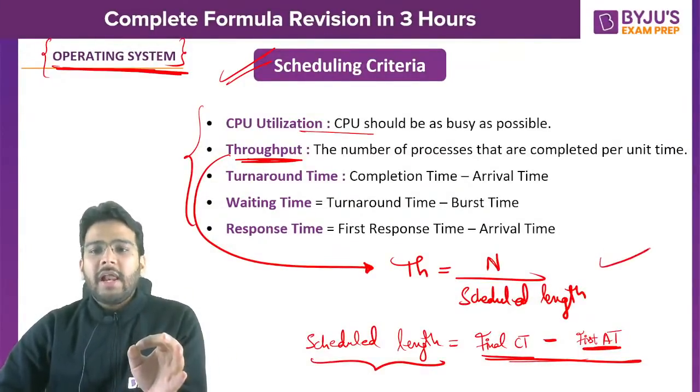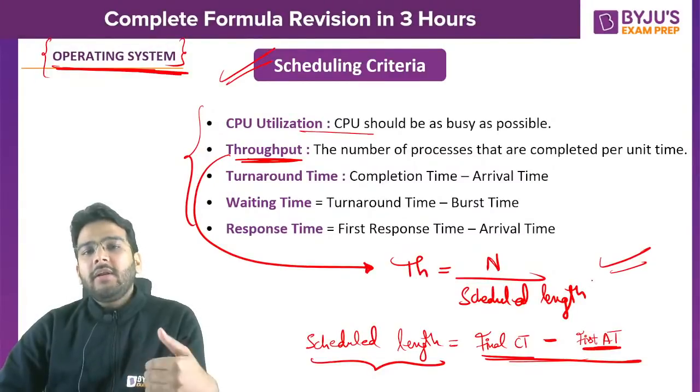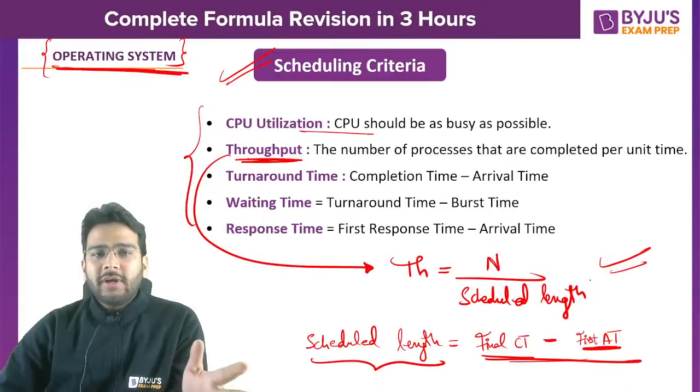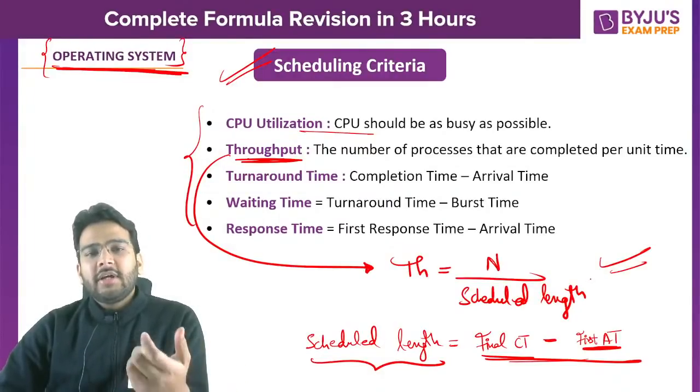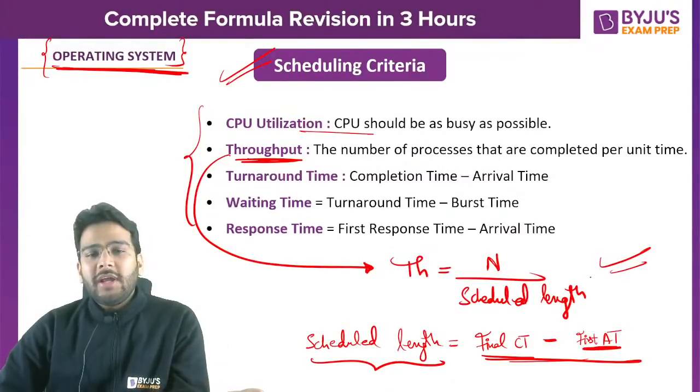In this way you can calculate the throughput. Is it clear? In case of CPU utilization, or efficiency, you know how to calculate. Then you have to see whether there is any idle time for which your CPU is not executing any process. Accordingly you have to calculate that.